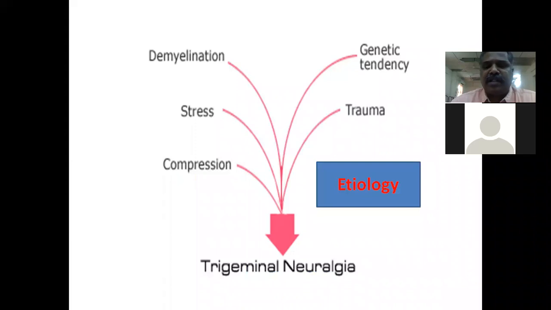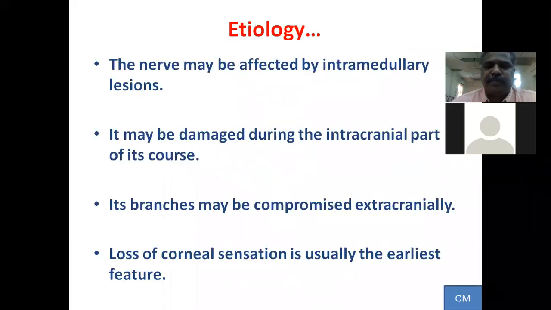Demyelination also causes trigeminal neuralgia. The trigeminal nerve is most commonly affected by intramedullary lesions, and it may be damaged during the intracranial part of its course, and sometimes its branches may be compressed extracranially. The earliest feature is loss of corneal sensation.